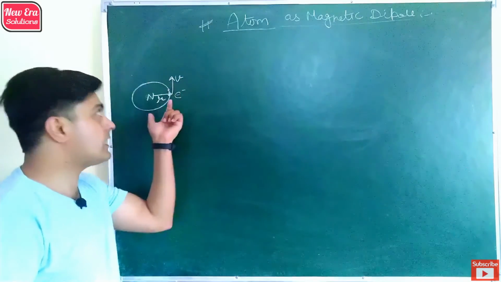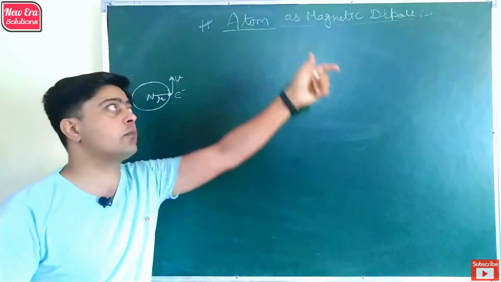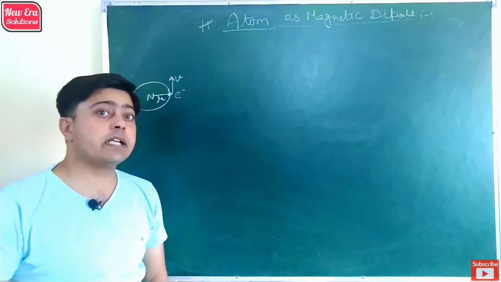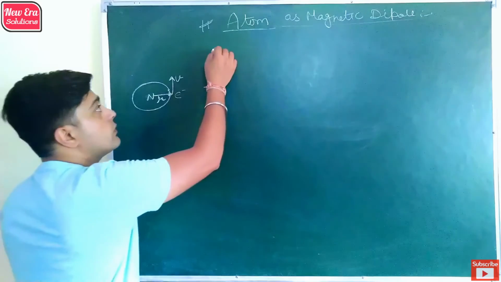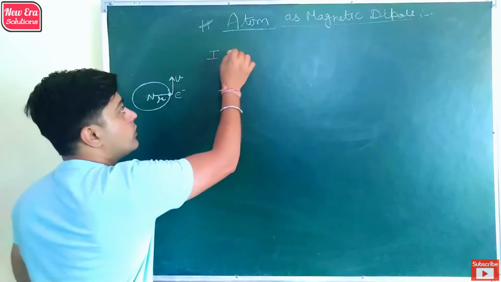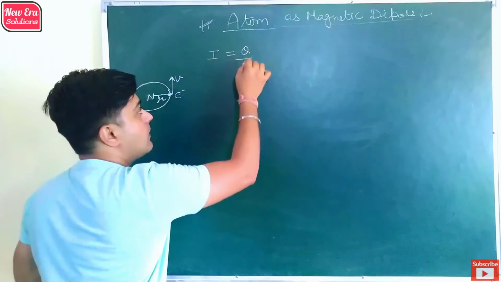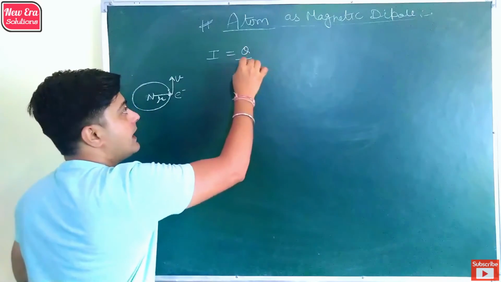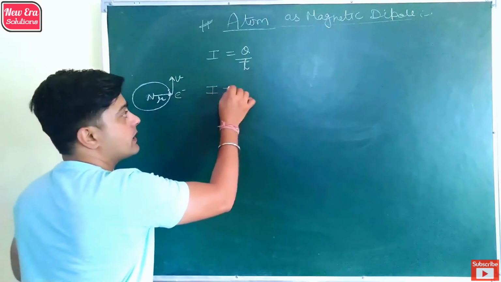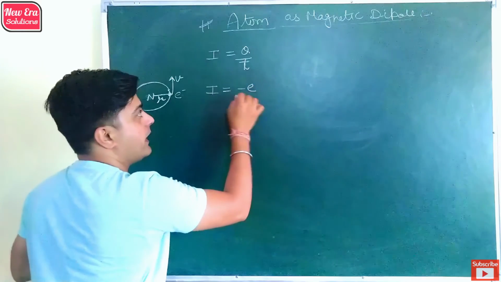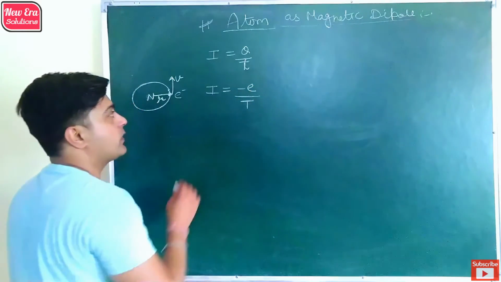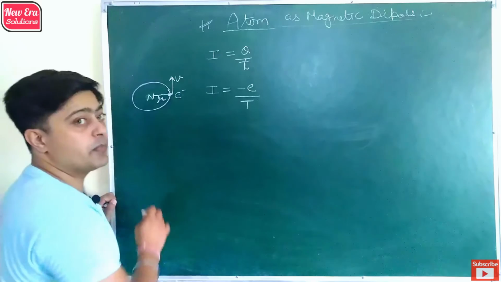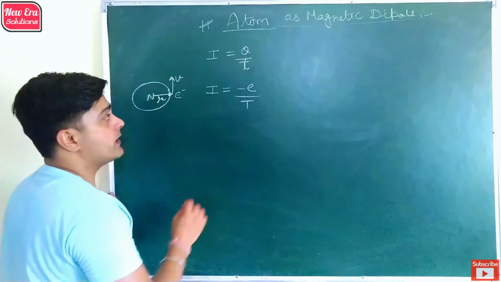So like a current carrying loop, the atom will also behave as a magnetic dipole. The current due to a charge is charge by time. So to produce the current, the charge is minus e, and the time is the time period to complete one rotation.